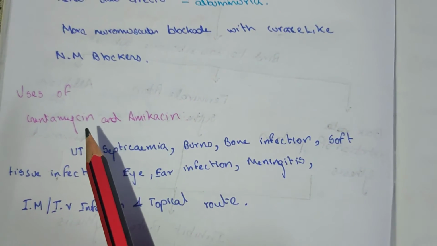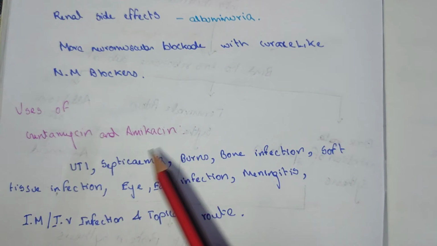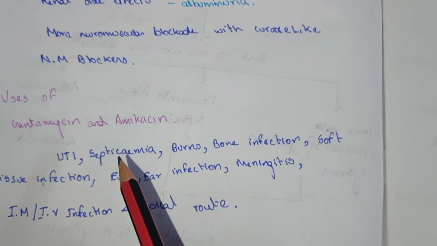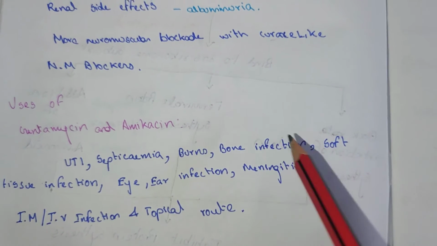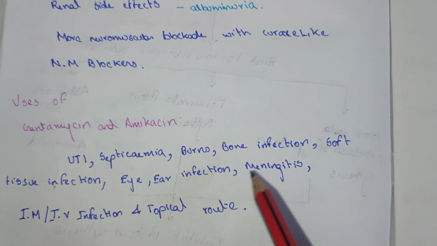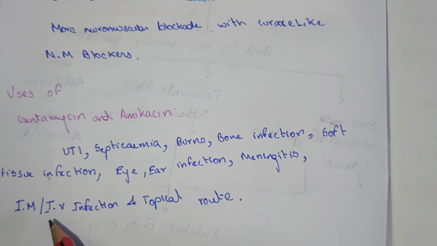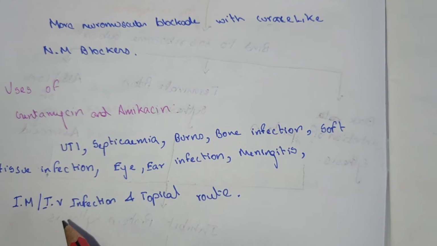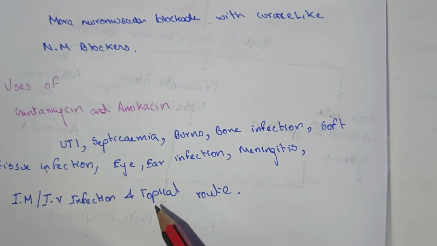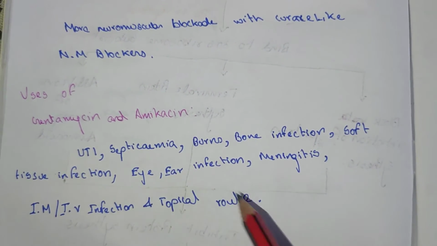Uses of gentamicin and amikacin. These drugs are used in urinary tract infection, septicemia, burns, bone infection, soft tissue infection, eye and ear infection, meningitis. They are given intramuscularly, intravenously, or by the topical route.